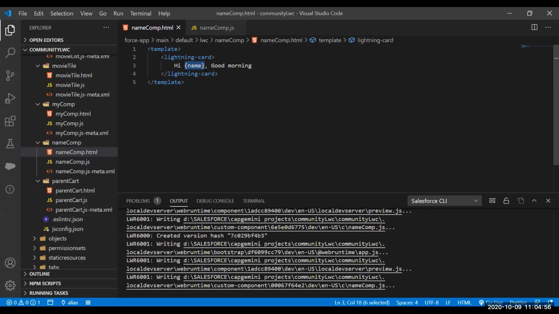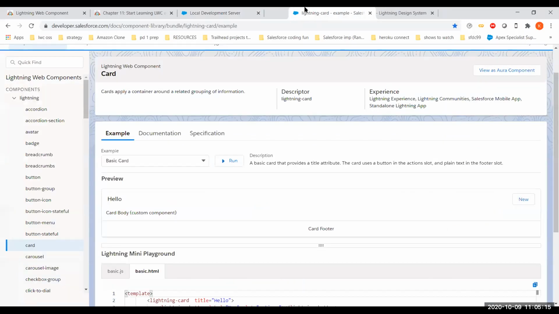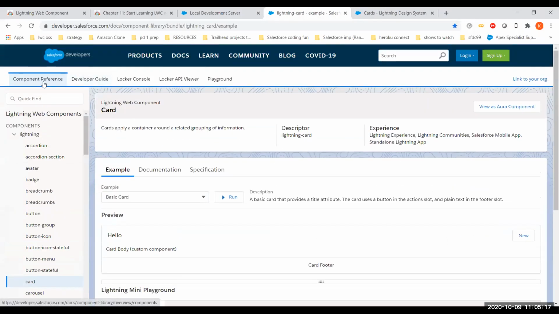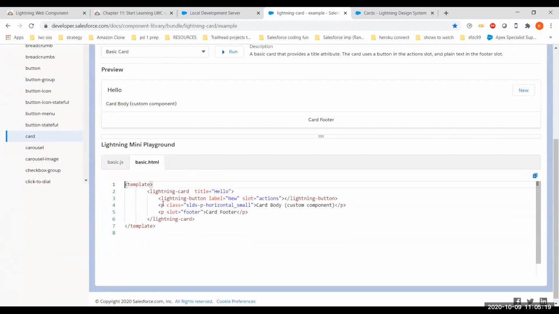And what is Lightning card? Salesforce has the Lightning Design System. You can use normal HTML and CSS tags here, but Salesforce recommends using the Lightning Design System tags. You can check out the component reference. In the Lightning Web Components reference you will find the basic code of a Lightning card, a pre-built card component, with a preview.